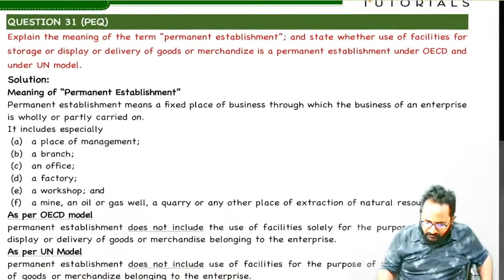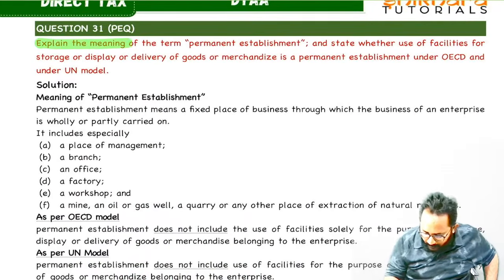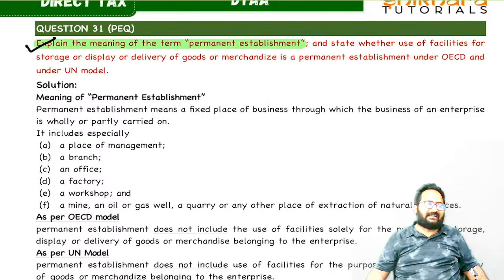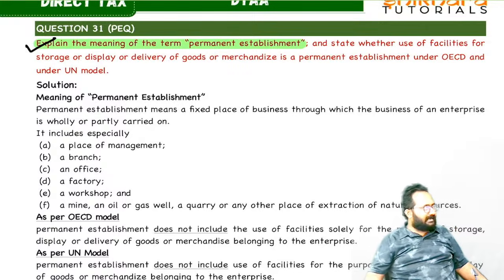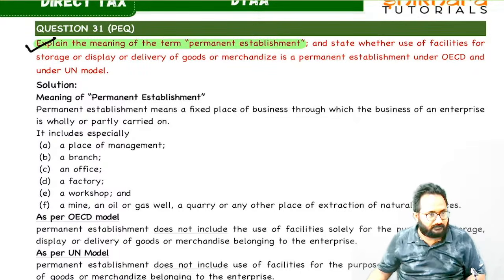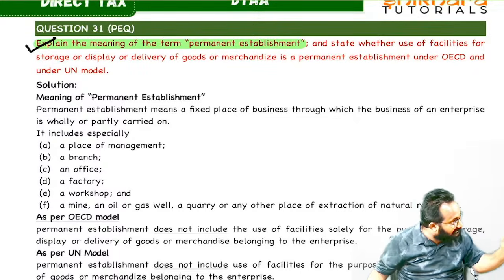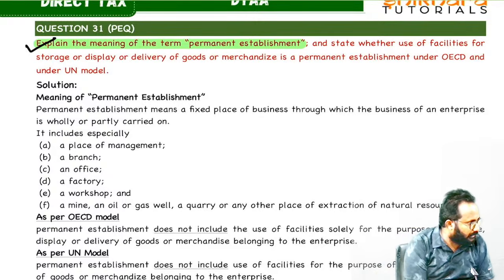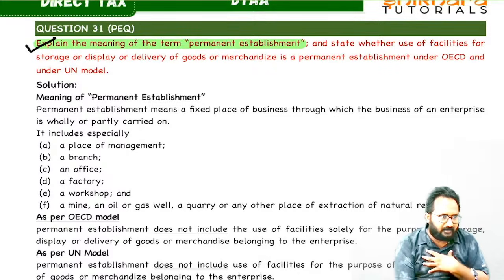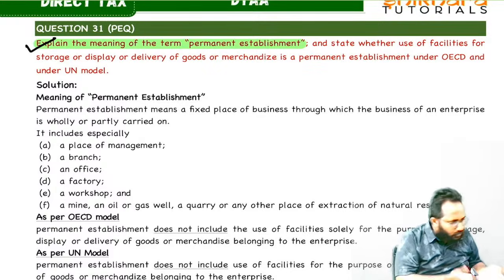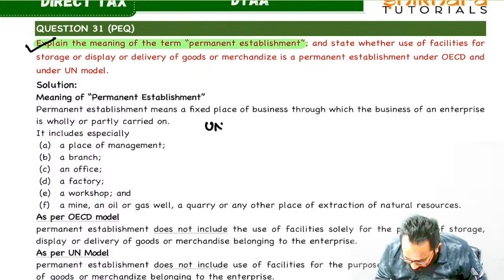Now I will tell you. They are asking in question number 31, permanent establishment meaning. At the time of writing the meaning, please write includes also. Permanent establishment includes also, please write it down. Then after that they are asking, we discussed the permanent establishment definition, right? Includes and excludes, right? Whatever we discuss, that is as per which model? UN model. Because we are always following UN. UN model is saying that.